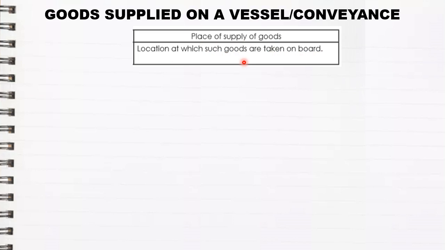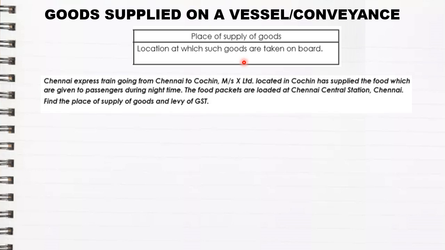Okay, let us take this example to understand what this means. Chennai Express train going from Chennai to Cochin. X Limited located in Cochin has supplied the food which is given to the passengers during night time. The food packets are located at Chennai Central Station, Chennai, and they ask us to find the place of supply.